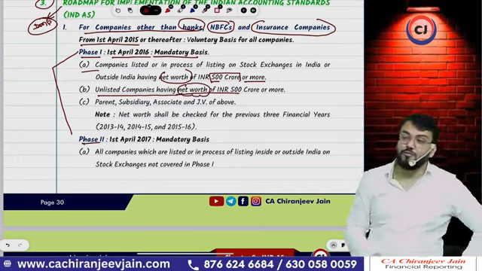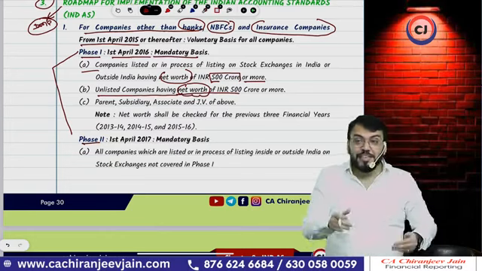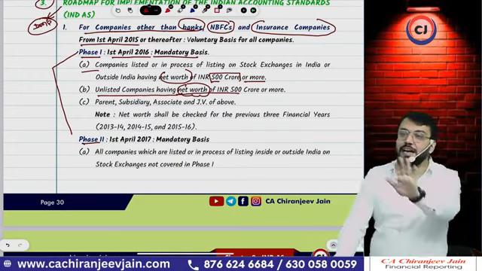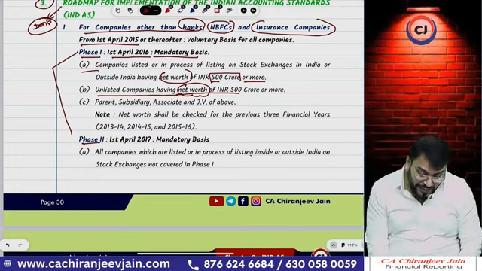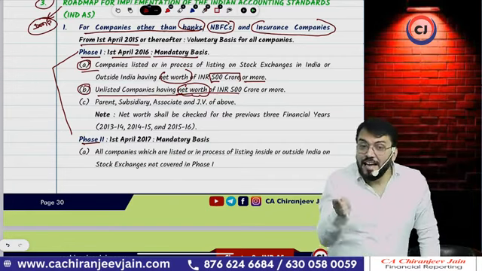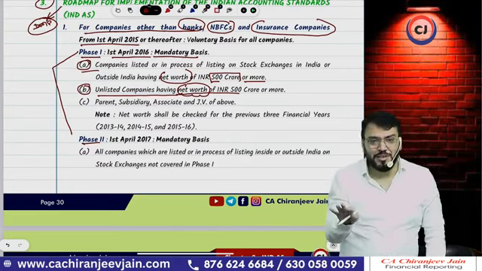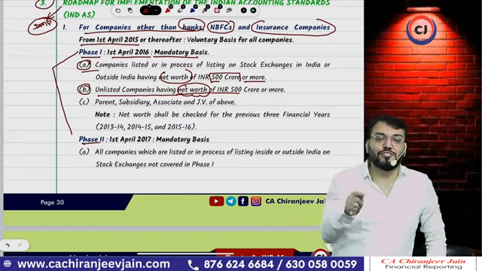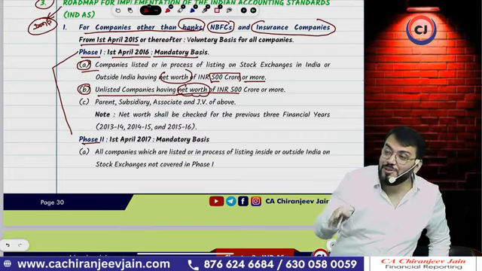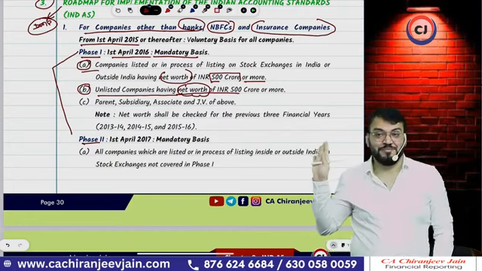Now what one doubt will come, so what do you mean by net worth? How to calculate this net worth for this applicability? So that will be discussed, don't worry. That will be discussed. So what is the meaning of net worth? I will discuss. Then if A and B, Ind AS is applicable, so what this rule says is that any parent company, parent company means holding company, any subsidiary company, any associate company, any joint venture of the above A and B will also be covered under Ind AS even though their net worth is less than 500 crore.